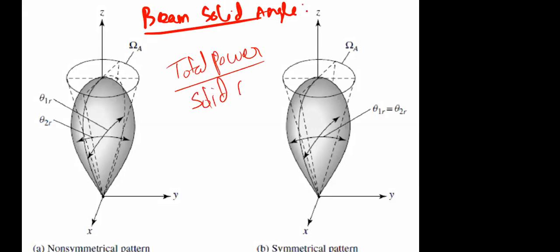Okay, solid angle. That means this is the practical antenna. This practical antenna is radiating power only within this solid angle. This is not a two-dimensional angle. This is a three-dimensional angle. That's why we mention a three-dimensional angle as a solid angle. So we mention total power transmitted, W t, divided by the total solid angle, omega A. So how much power is radiated per unit solid angle?